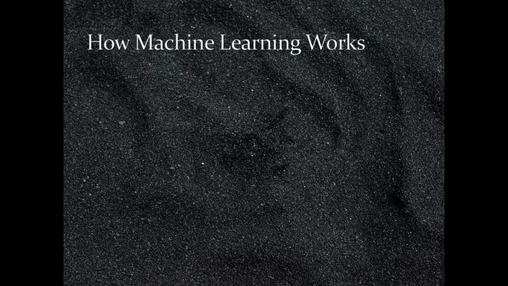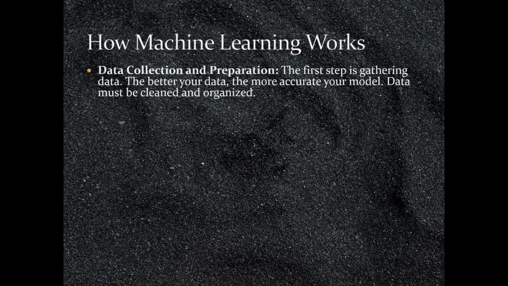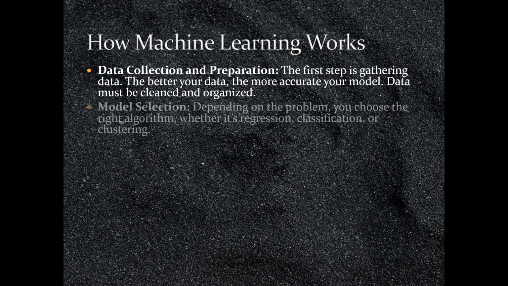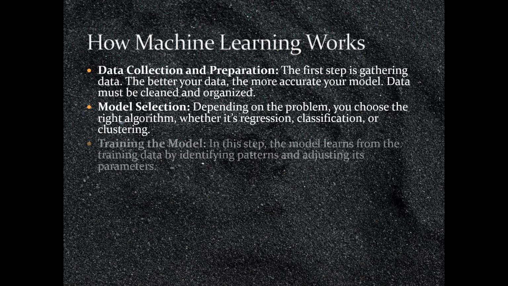How machine learning works. Data collection and preparation. The first step is gathering data. The better your data, the more accurate your model. Data must be cleaned and organized. Model selection. Depending on the problem, you choose the right algorithm, whether it's regression, classification, or clustering.